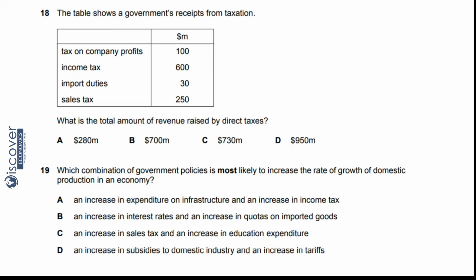Then B, an increase in the interest rate. When you increase the interest rate, it will not cause domestic production to increase. So this is also not the option. C, an increase in sales tax.